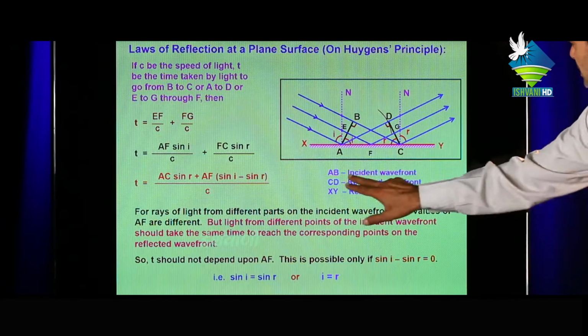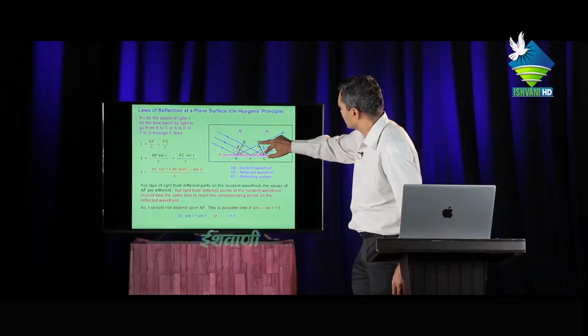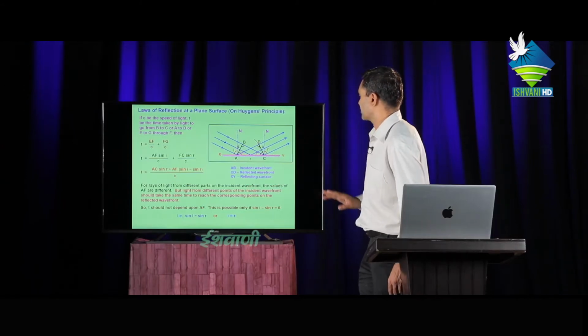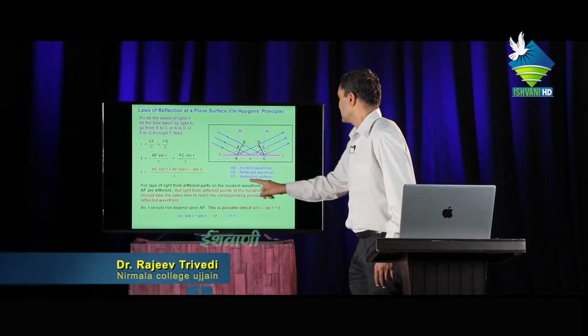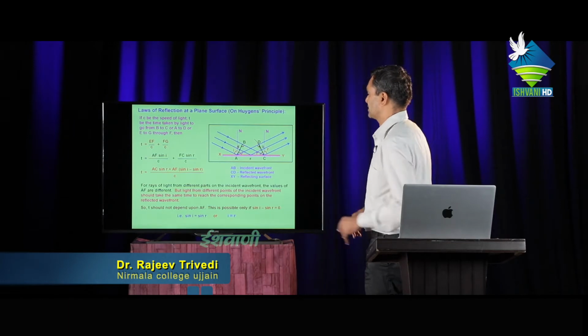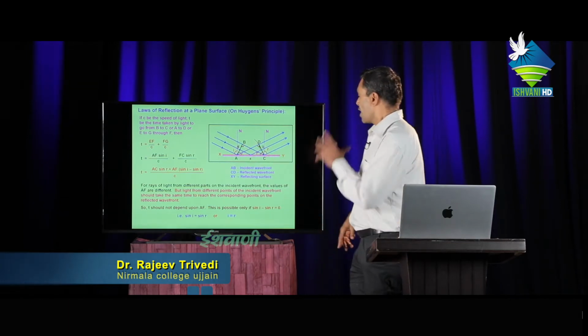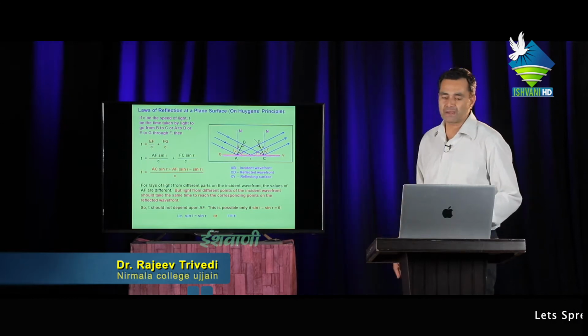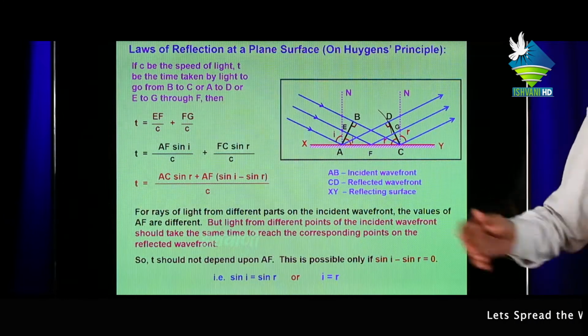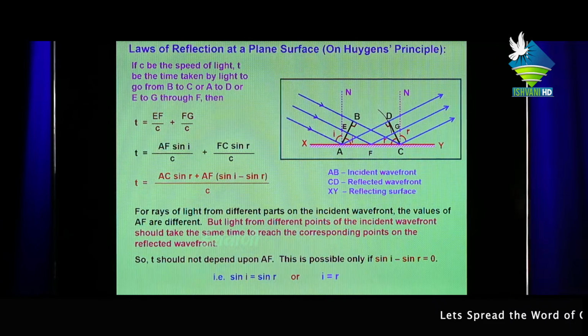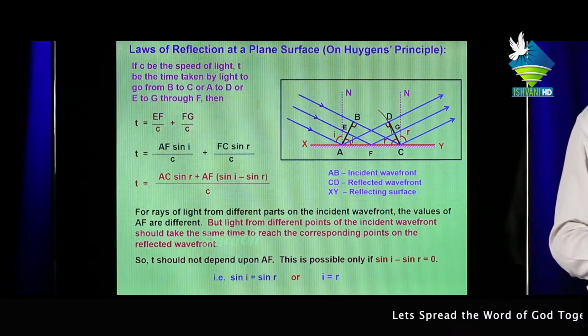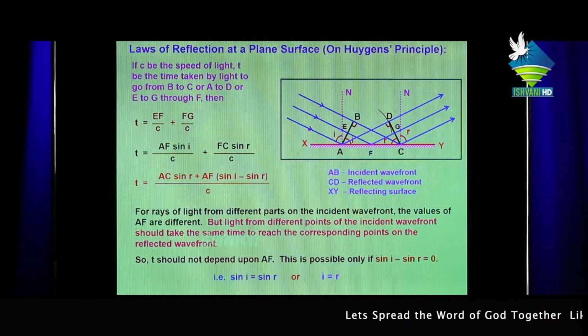AB is an incident wavefront, CD is a reflected wavefront and XY is a reflecting surface. In this case, the incident wavefront and reflecting surface are perpendicular to the plane of paper. For rays of light from different parts of the incident wavefront, the values of AF are different.